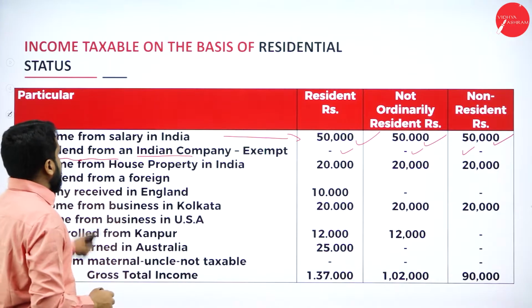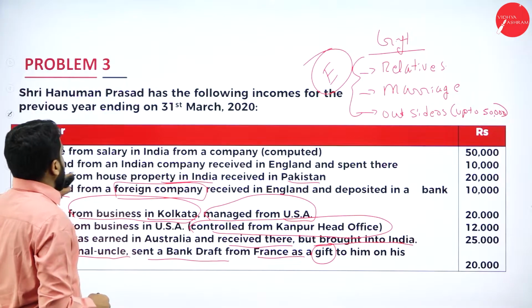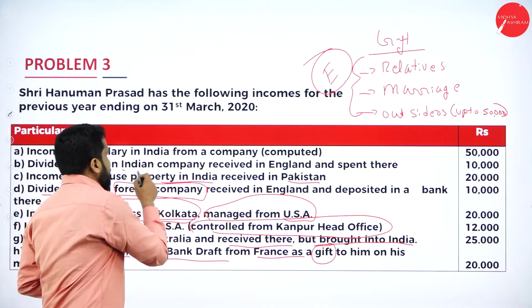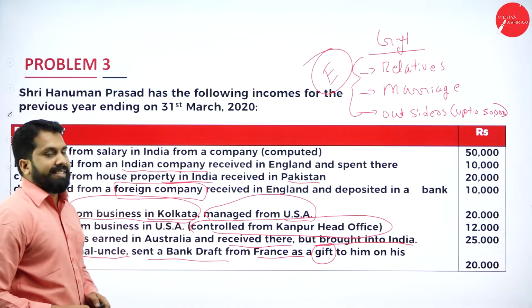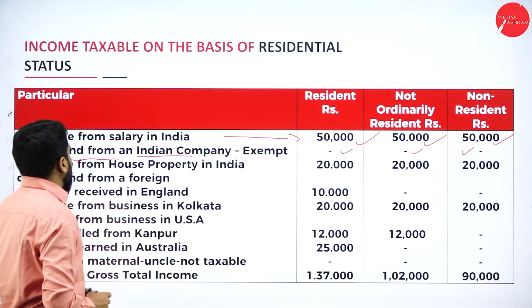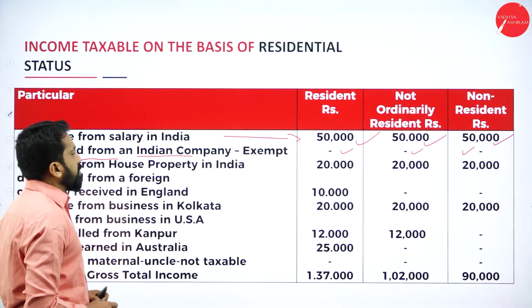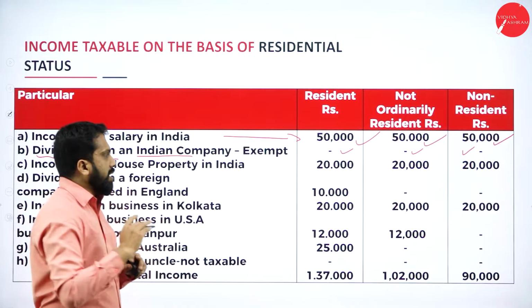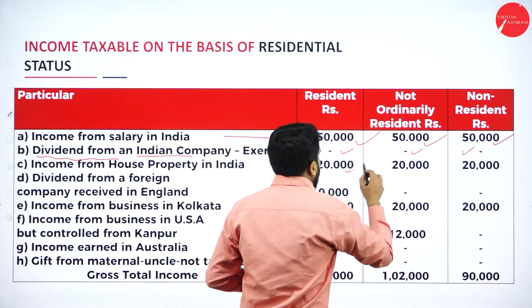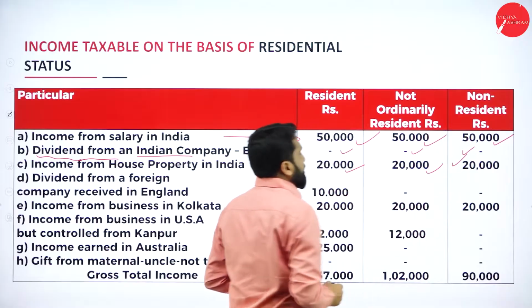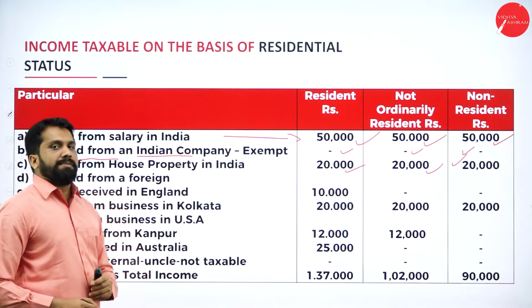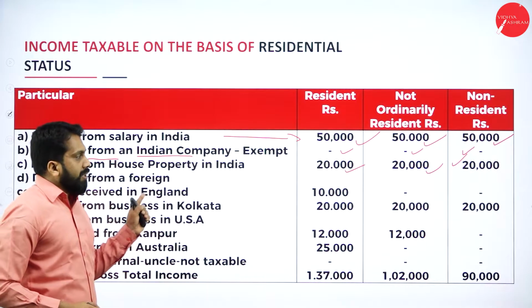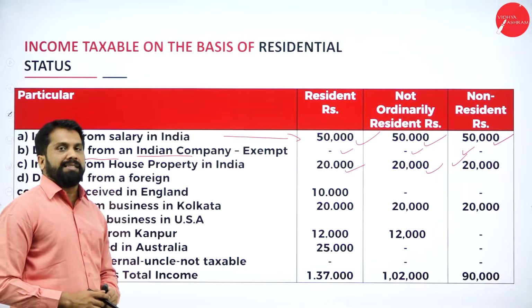Now, I'll go back to the question. So, dividend from Indian company. So, Indian company, so it is exempted. Now, third one, income from house property in India. If you find the words in India, then irrespective of further information, taxable, taxable, taxable. Whatever amount is mentioned in the question, copy paste for all three.